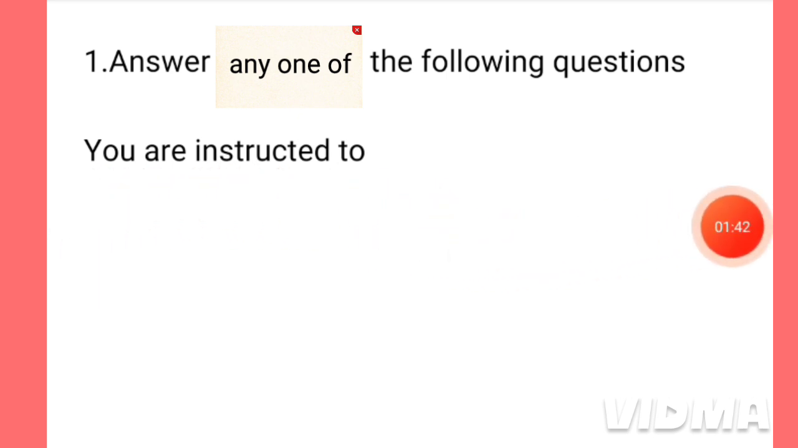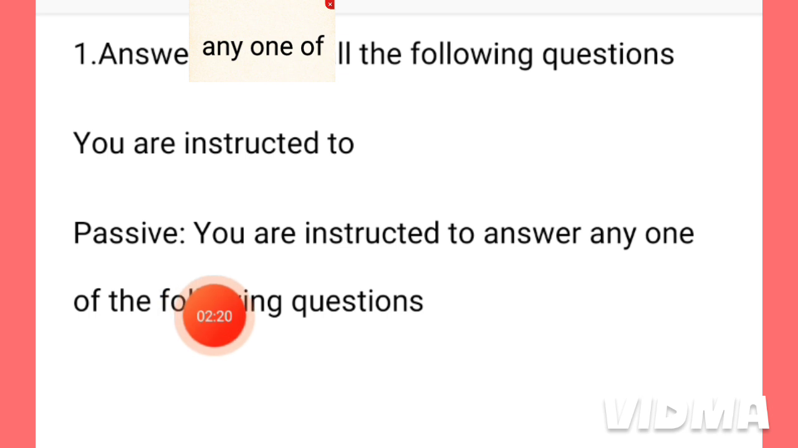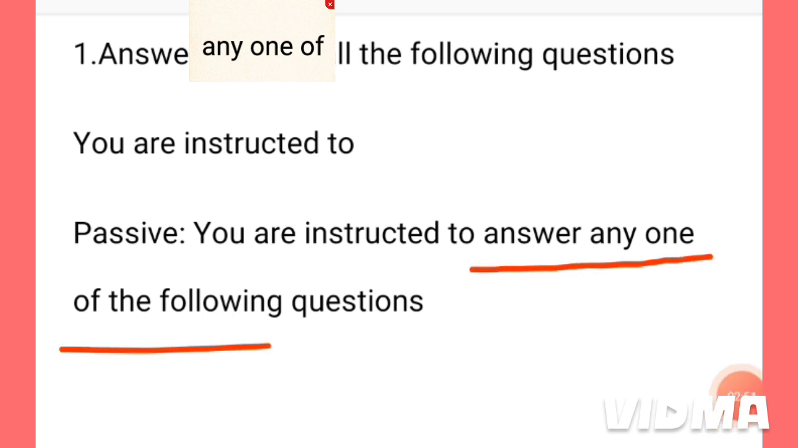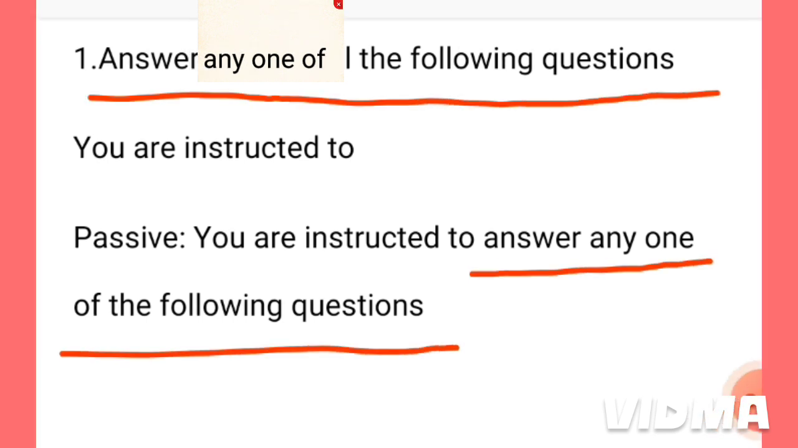Now see the answer. This is the passive voice. You are instructed to answer any one of the following questions. Actually, after writing this phrase, you are instructed to, we have to add the remaining part of the sentence. That is why it is written, you are instructed to answer any one of the following questions. This part is the same. After writing "to", we have to add the remaining part in the passive sentence.